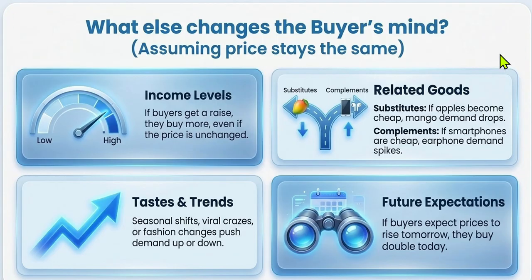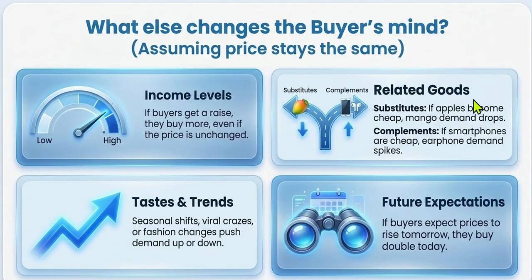So what else changes the buyer's mind before we buy? If we think that the prices are the same, what else will change our buying power? Income level. Higher the income, higher the purchasing power. Lower the income, lower the purchasing power. So if buyers get a raise in their salaries, they buy more even if the prices are unchanged.